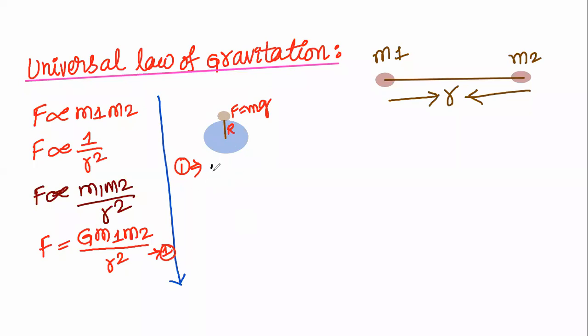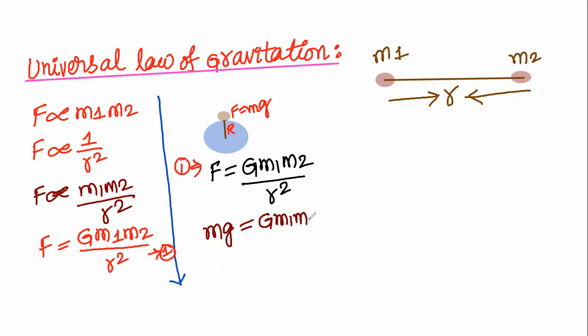Then in the place of F, what do we write? F is equal to G m1 m2 divided by r square. So F is equal to mg. So mg is equal to G m1 m2 divided by r square. Both sides we will cancel. M1 I am taking as